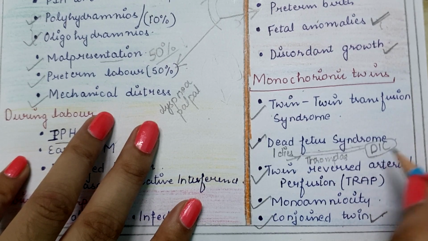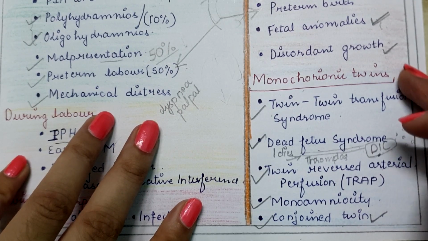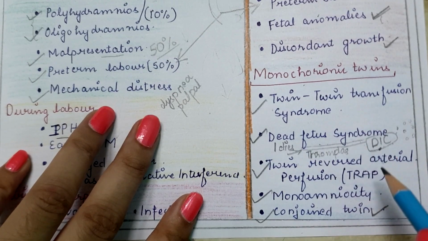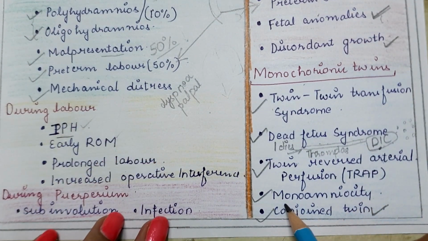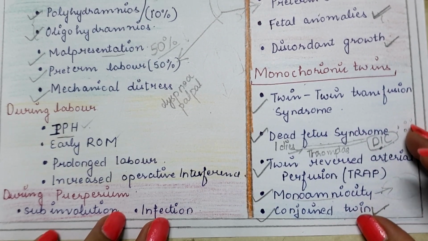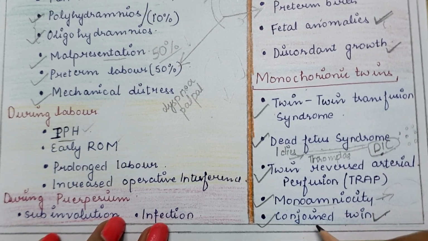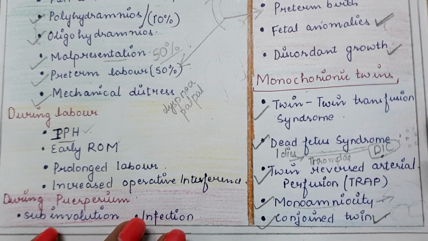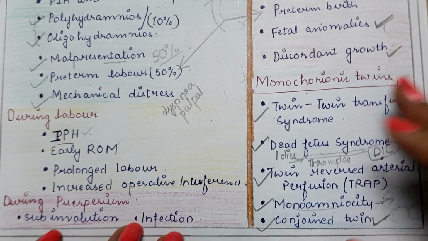DIC is disseminated intravascular coagulopathy, meaning the formation of blood clots in the small blood vessels throughout the body. That is known as dead fetus syndrome. Next is monoamniosity, meaning when there is one amniotic cavity, the chances of fetal death are increased. Next is conjoined twins. When the two fetuses are physically connected with each other, the chances of perinatal mortality are also high.